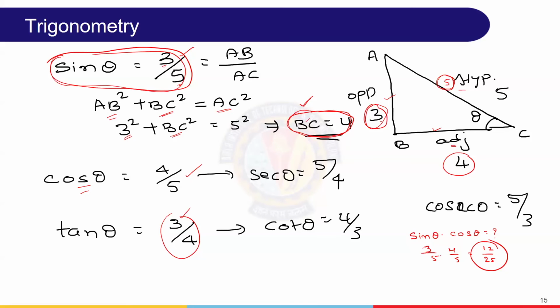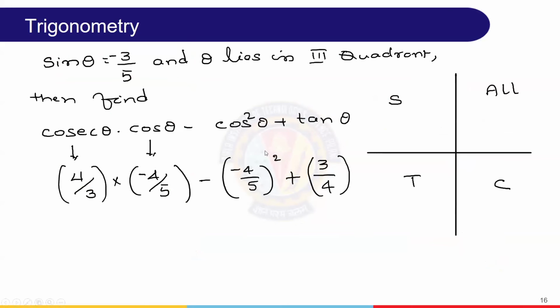Then complete the right angle triangle with the numbers using the Pythagoras relation. Once the triangle has all values, sides and hypotenuse, we can find the remaining trigonometric ratios, multiplication, addition, anything we require.